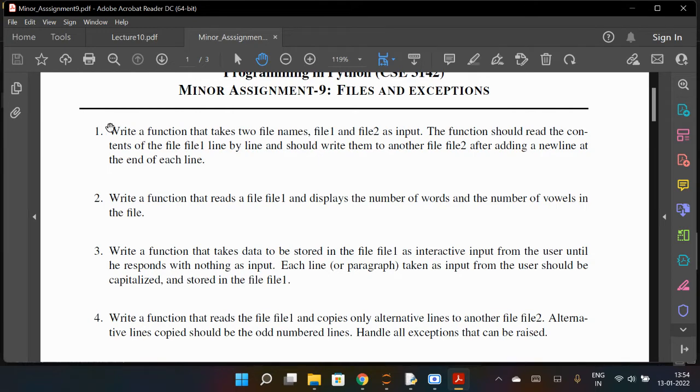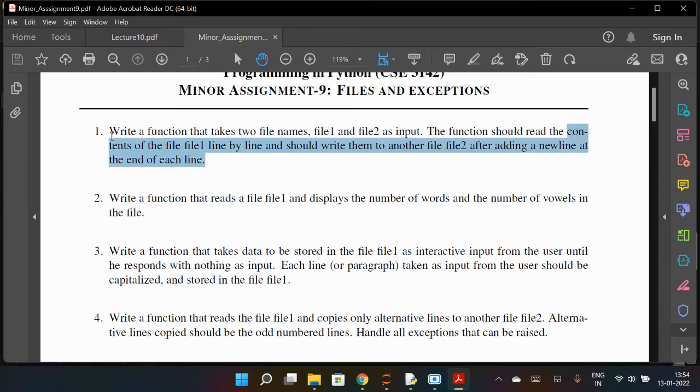So what it is saying: first, write a function that takes two file names, file 1 and file 2, as inputs, and the function should read the content from file 1 line by line, and write it into another file, file 2, after adding a new line at the end of each line. So you have to transfer the content of file 1 into file 2.